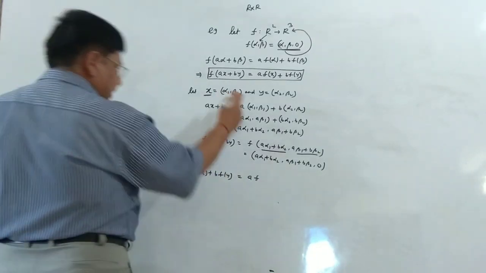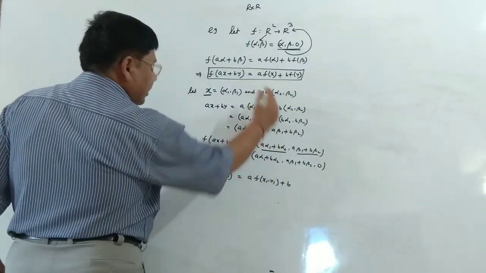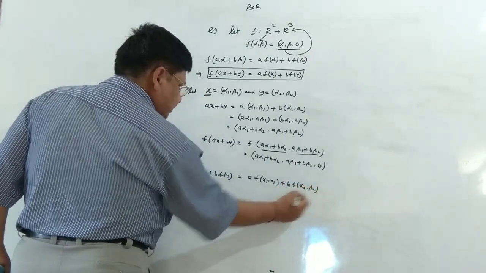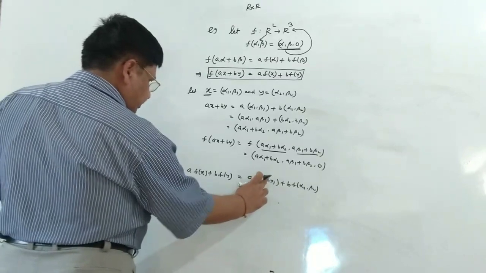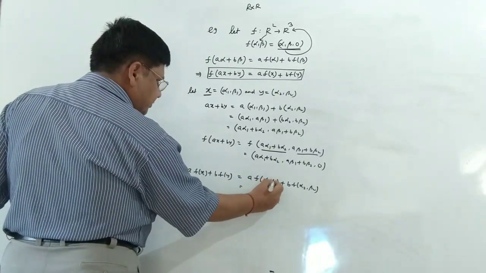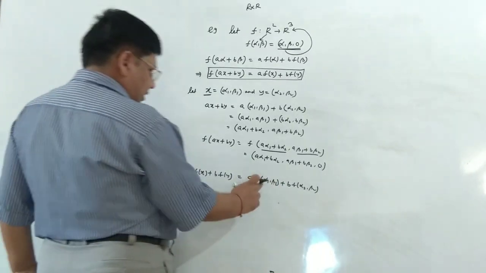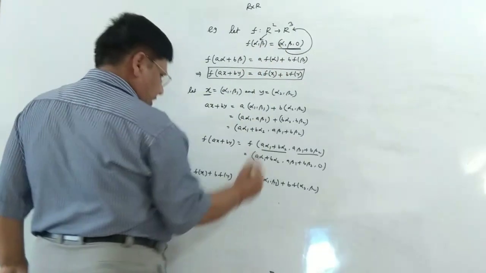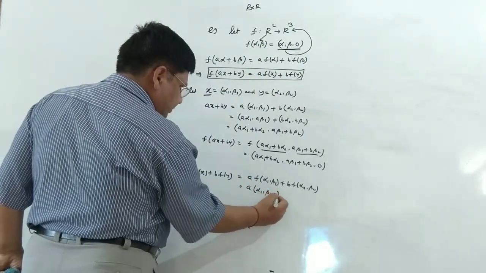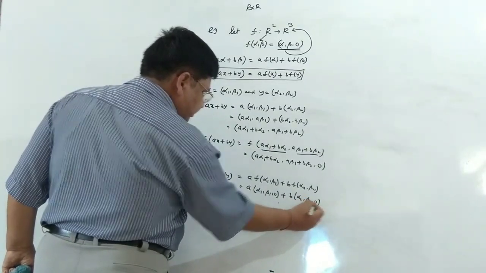But what is x? x was alpha 1, beta 1. And what was y? y was alpha 2, beta 2. What is the image of (alpha 1, beta 1)? By this definition, this is going to be (alpha 1, beta 1, 0) and this is going to be (alpha 2, beta 2, 0).